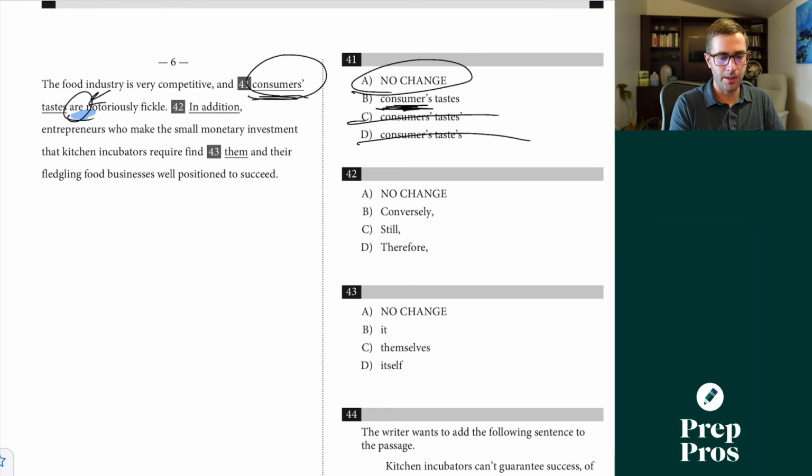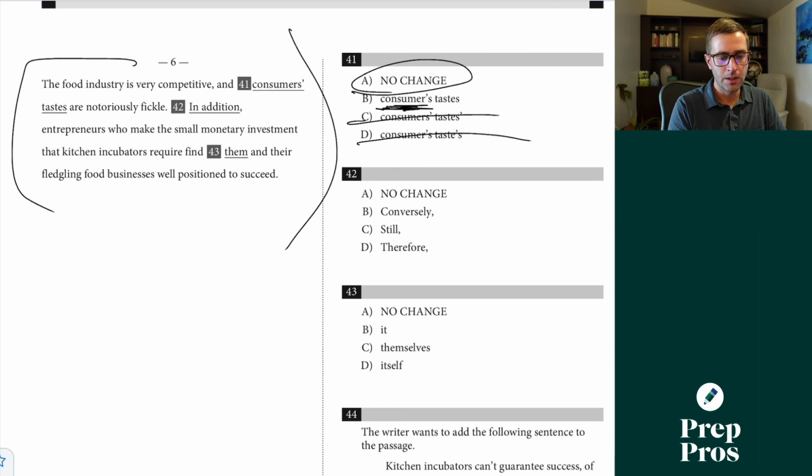Now 42 is going to be a transition question, so we're going to read through this whole part here. The food industry is very competitive and consumers' tastes are notoriously fickle. Blank. Entrepreneurs who make the small monetary investment in kitchen incubators require fine. This is going to have to be themselves because we're referring back to the entrepreneurs already mentioned earlier in the sentence. So let's go ahead and answer that one there.